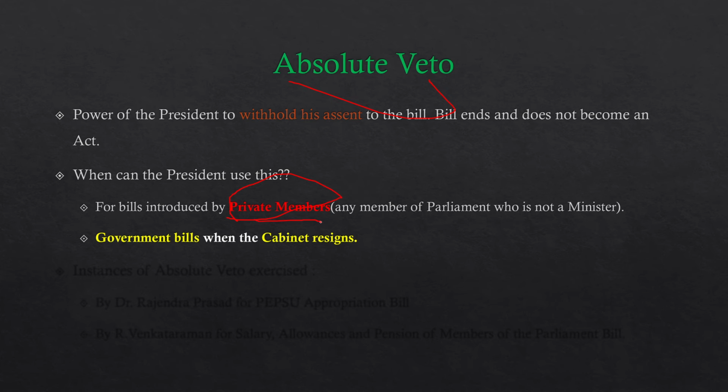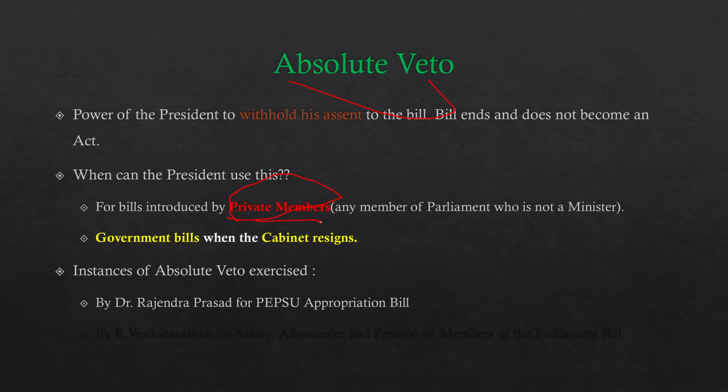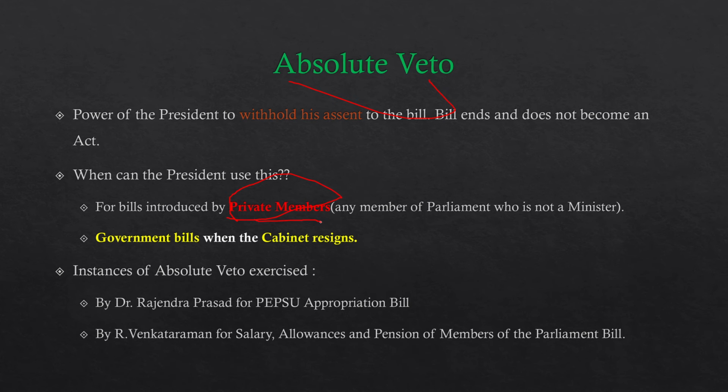So let's see the instances when this absolute veto was exercised. It was first used by Dr. Rajendra Prasad for the PEPSU appropriation bill and by R. Venkataraman for the salary, allowances and pension of members of parliament bill. If you are interested, you can read more about them, and I'll give you links in the description. You can go and check them out, and I'm sure there might be curious people out there.